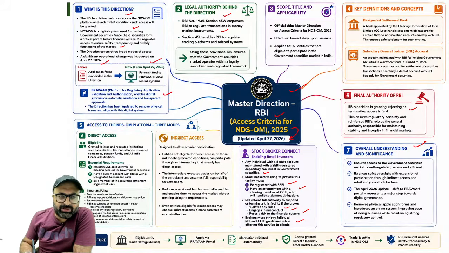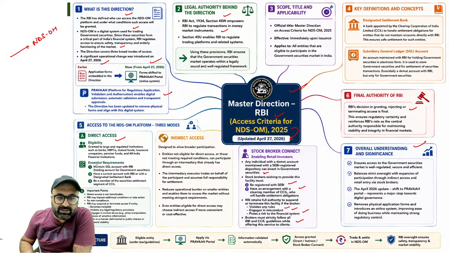Now the point over here is direct access. Direct access is granted to large and regulated institutions such as banks, NBFCs, mutual funds, insurance companies, pension fund companies. They can directly access this platform, that is NDS-OM.